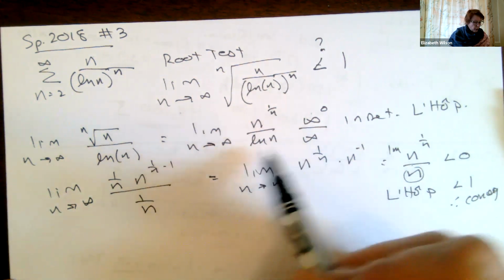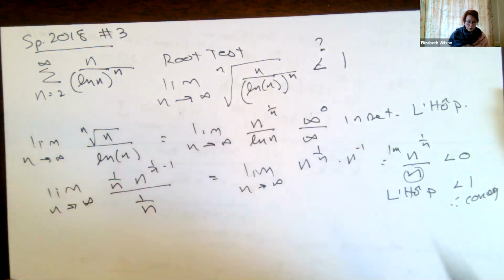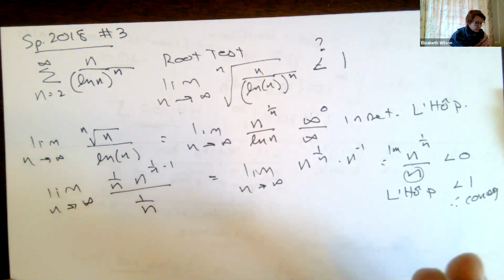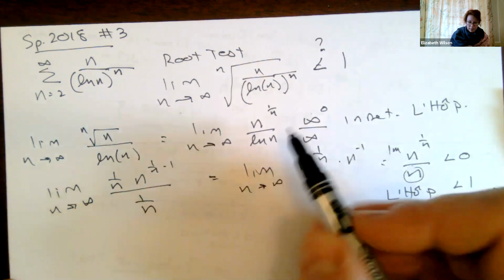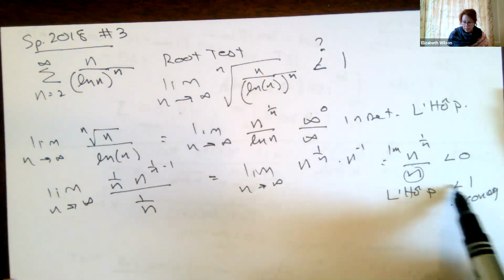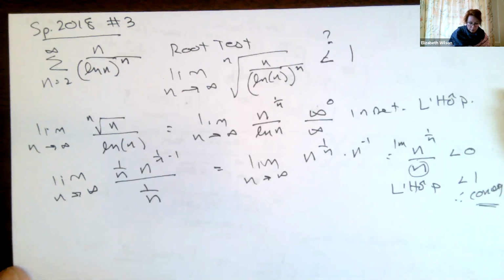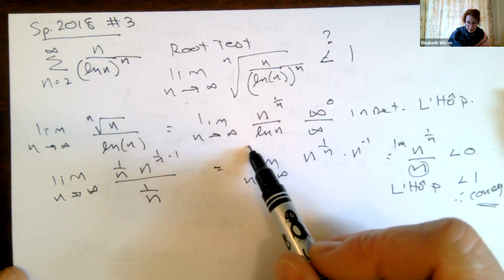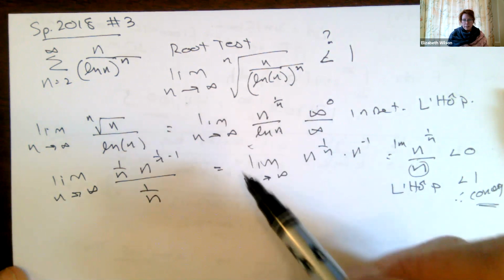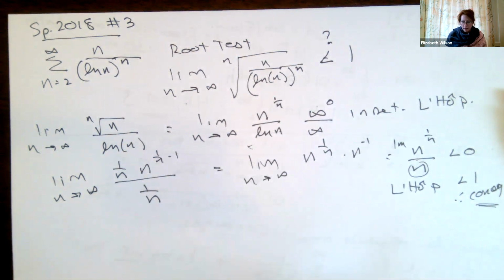Now, there's another way of processing this, which basically means I can exponentiate it. We can just leave it like this. We can say I can do L'Hopital's again. I'm not going to confuse you with another way of doing it. Exponentiating means raising it so that it's like e to the ln of n, and then you just take the limit again. But I wouldn't worry about that one right now. Right here, this is fine for what we're trying to do. Okay, so that one converges.